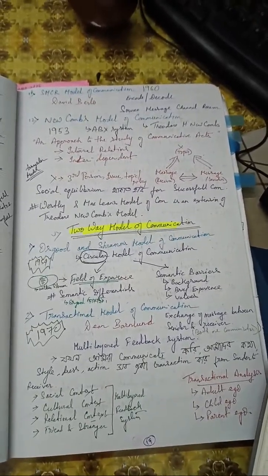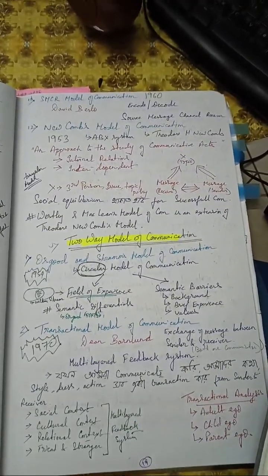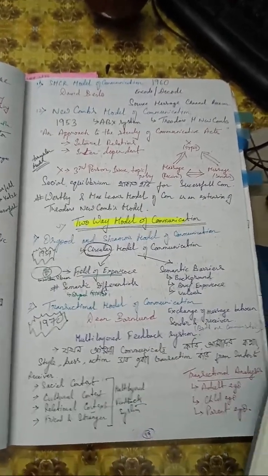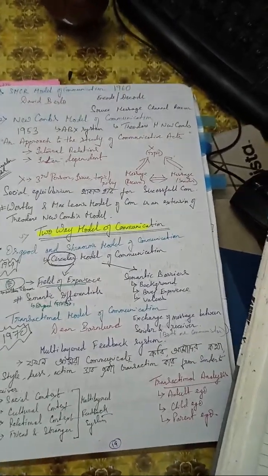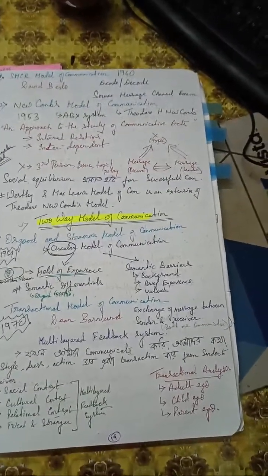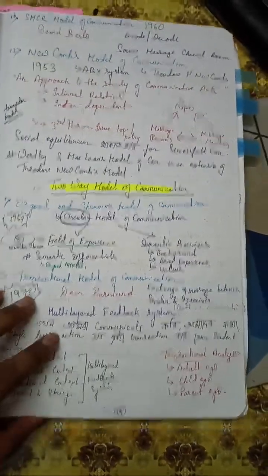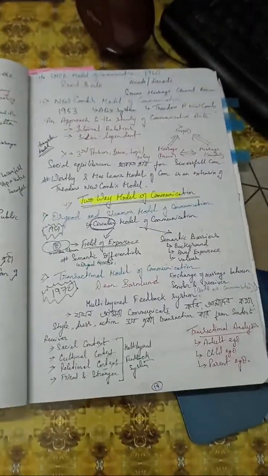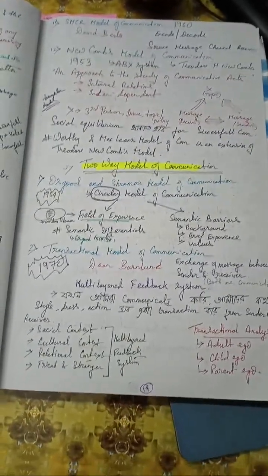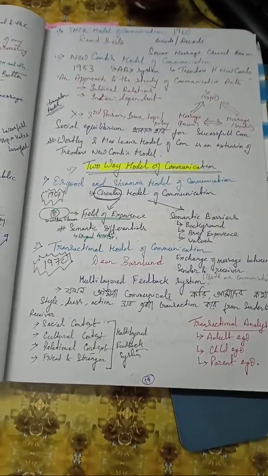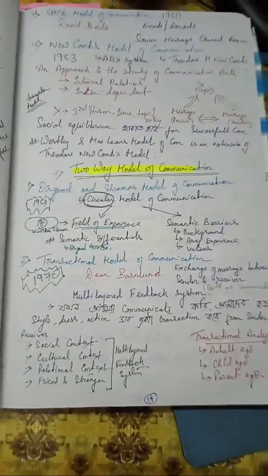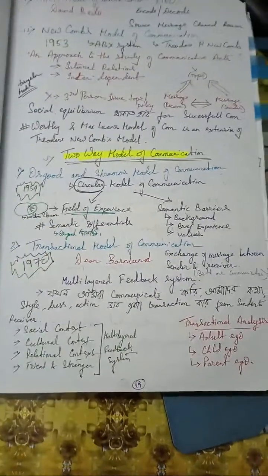Westley and MacLean's model of communication is an extension of Theodore Newcomb's model; it is derived from Westley and MacLean's communication model. So now coming to the two-way models of communication, where feedback is given, where feedback is a necessary part. First is Osgood and Schramm's model of communication, which came in 1954, the circular model, where a common field of experience is required.